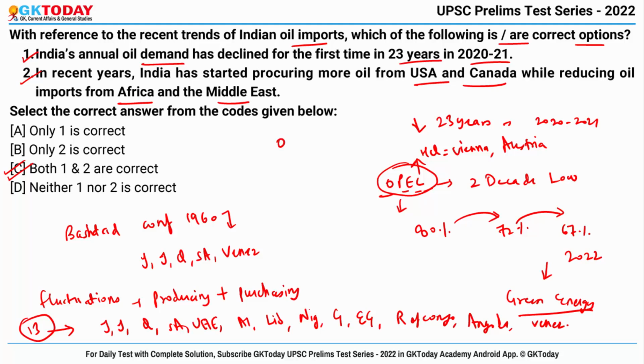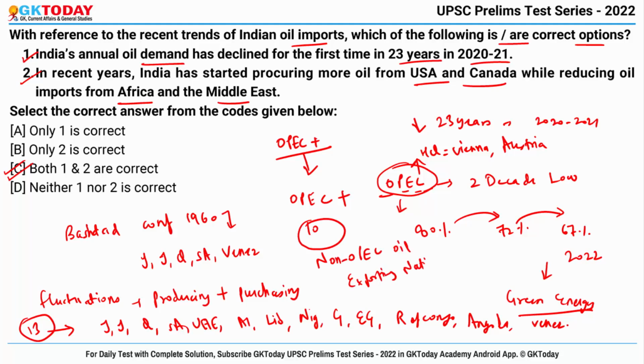Now there is one more term you would have heard about it, OPEC plus. What is this? It is a loosely affiliated entity that consists of OPEC member countries and 10 of the world's major non-OPEC oil exporting nations. Okay, so this bunch is called OPEC plus.